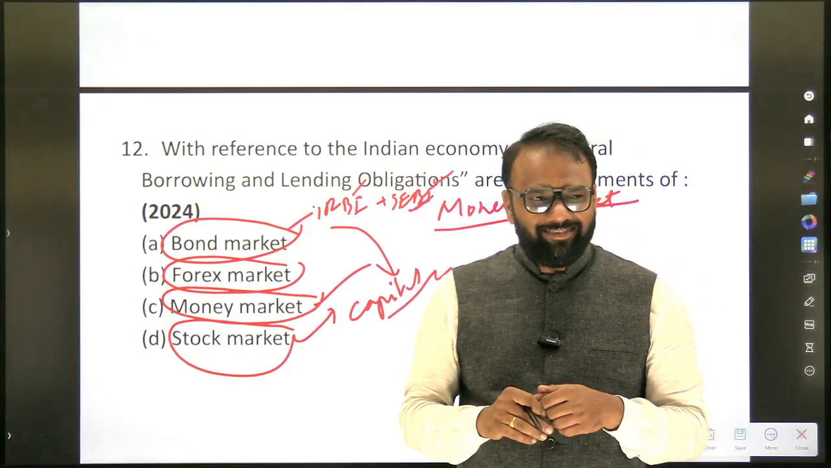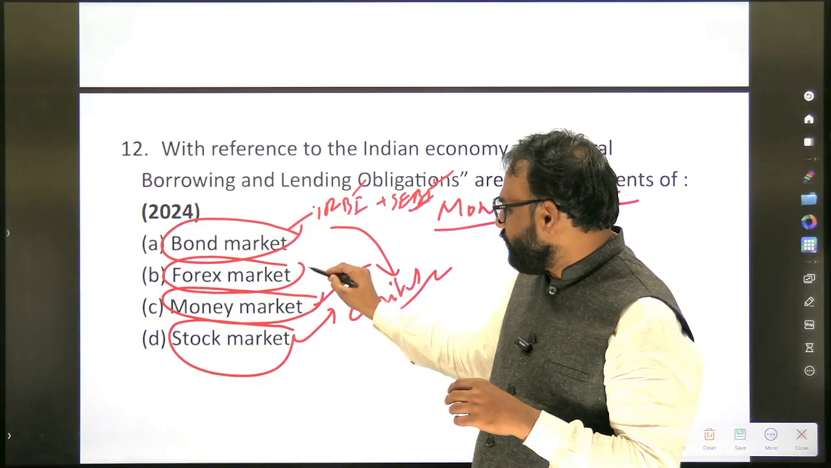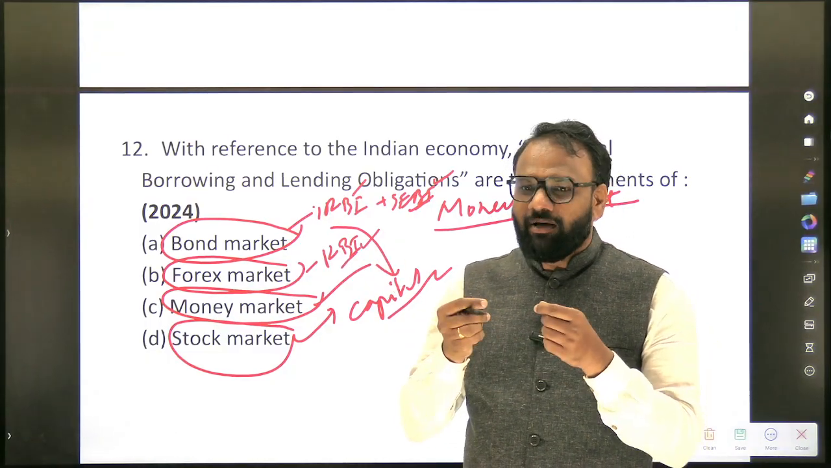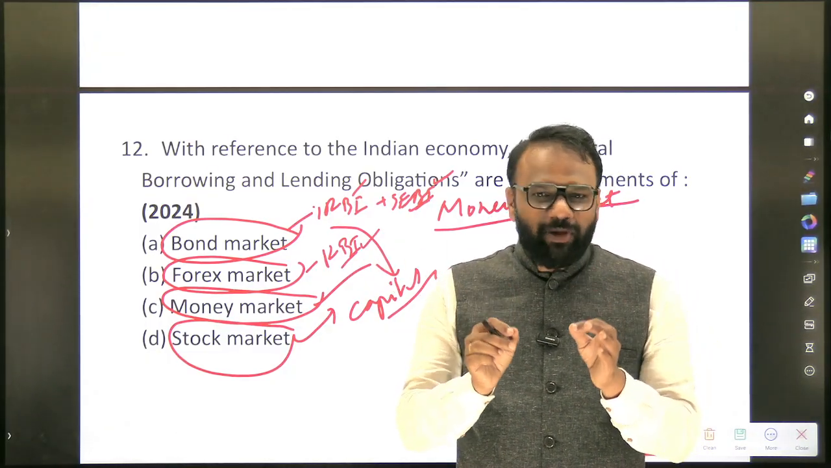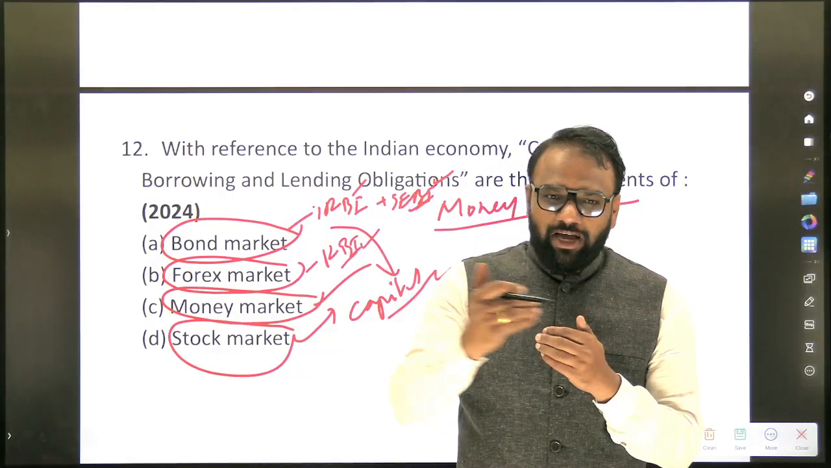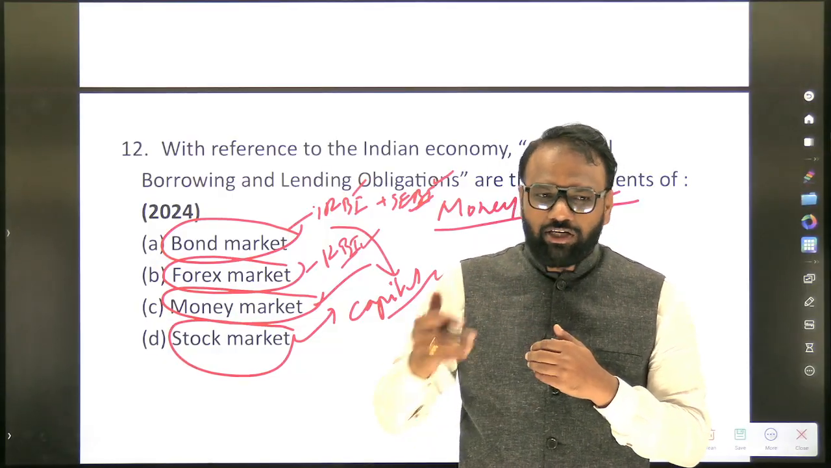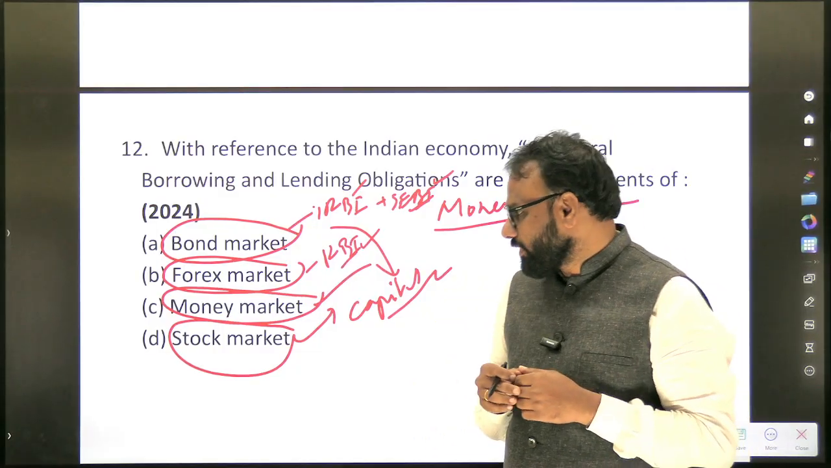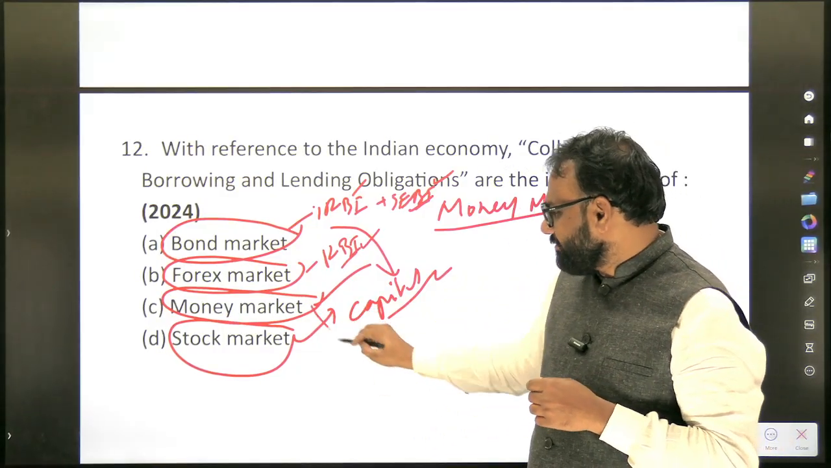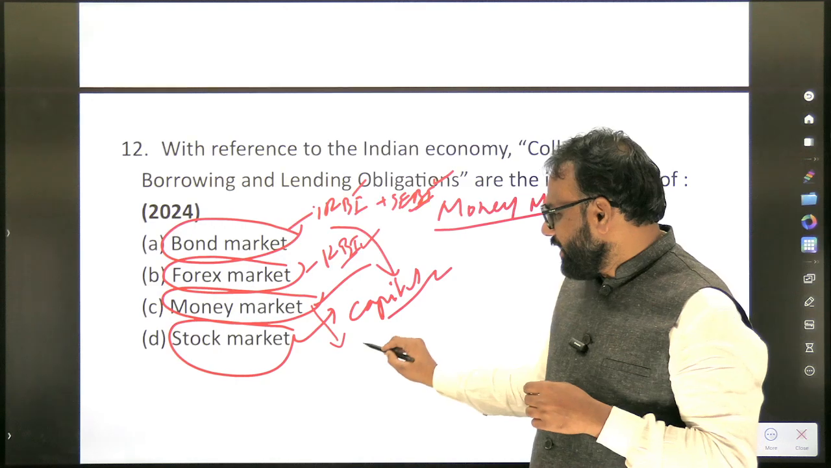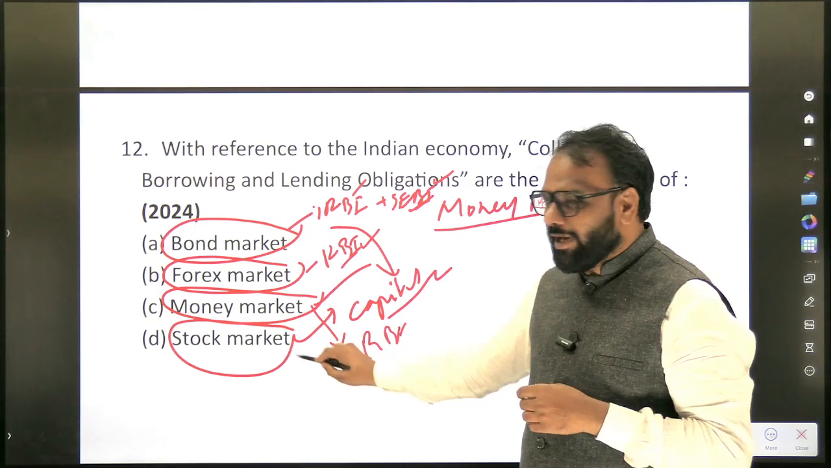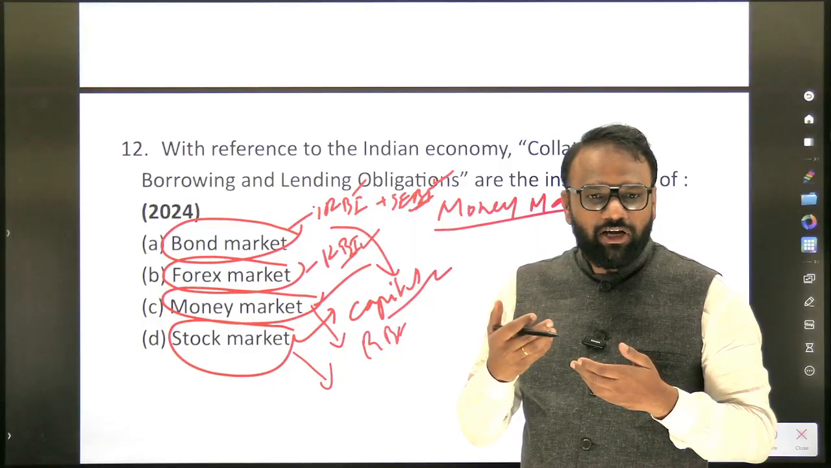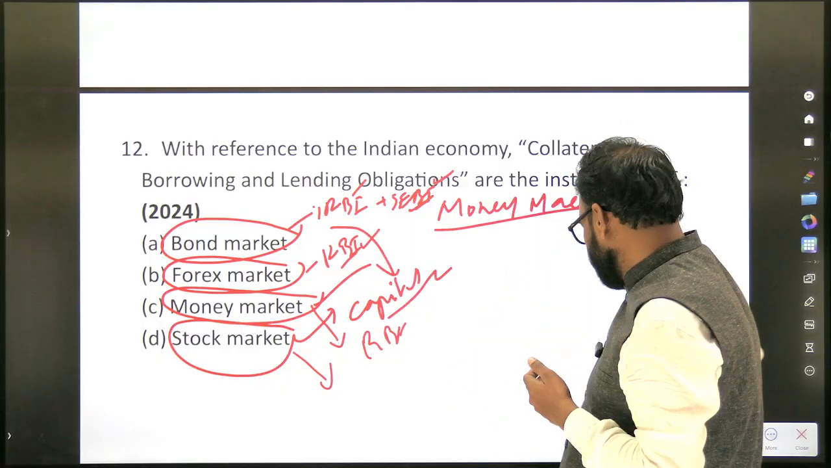Next, the forex market. It's purely RBI. When I say question paper based preparation, it's not about just memorizing the answers. It is about going into the background, connecting all the dots and framing a holistic picture. That is very important. Next, the money market. It's purely RBI. Stock market, purely SEBI. When you do this exercise, it will boost your confidence.